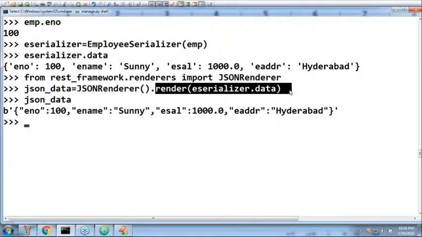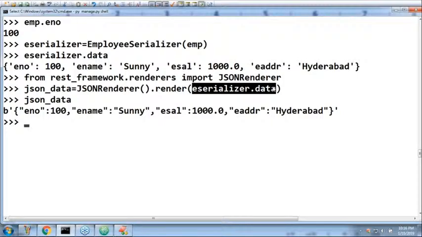How to serialize a queryset, that part we are going to discuss. Don't worry much about this. Just be aware up to this point. The serializer data we compulsorily need to pass. If you do not pass serializer data, then it is not going to convert into JSON form.